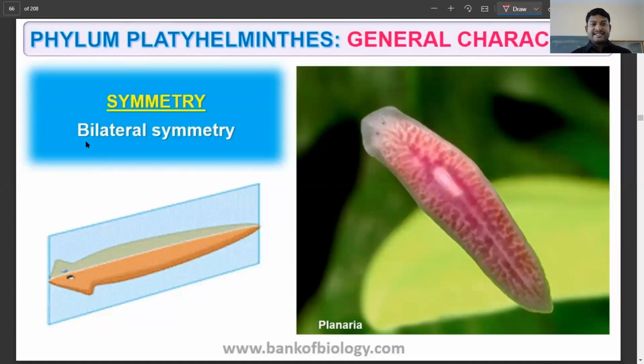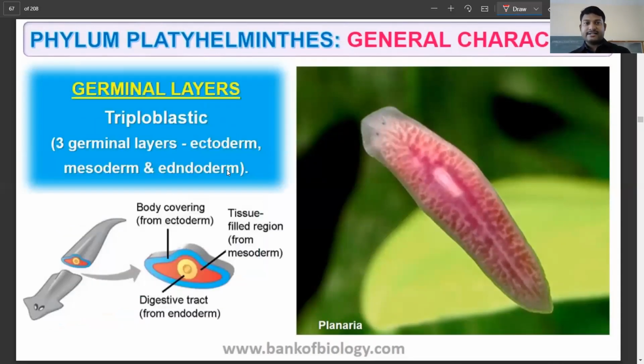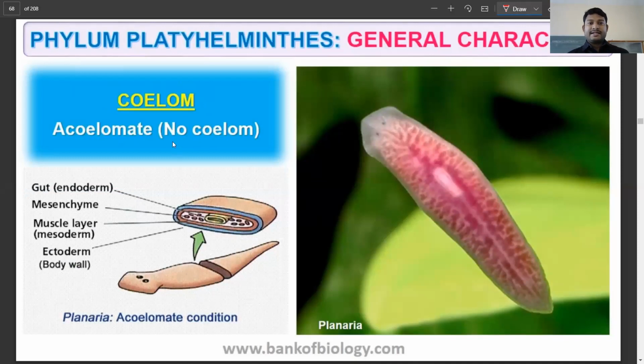Here we see for the first time bilateral symmetry, and you have to understand that the body is typically dorsi-ventrally flattened. So when we say dorsi-ventral, the dorsal side and the ventral side are compressed. That's why we call it dorsi-ventrally flattened. There are three germ layers here: ectoderm, mesoderm, and endoderm, and that is why they are called triploblastic organisms. Coelom, again, there is no coelom in this case. You have the endoderm, mesenchyme, and the ectoderm, that is your body wall.